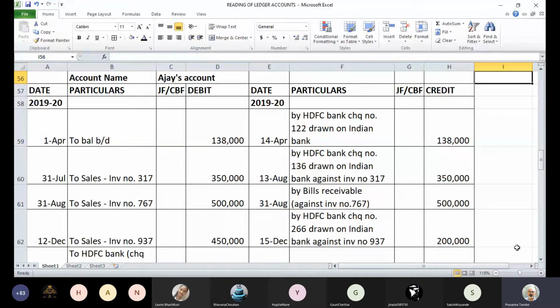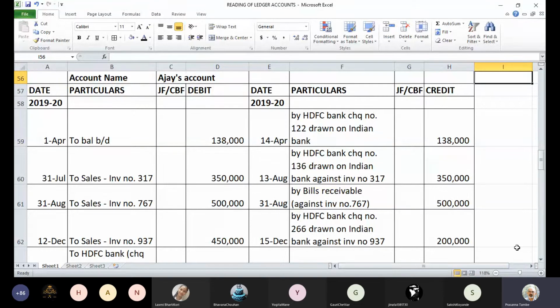Cash sale is never reflected in customer account. It is only credit sale which is reflected in customer account, and we pass the entry customer account debit to sales account. So here on 31st July, you have passed the entry Ajay's account debit 3,50,000 to sales account. The invoice under which the sale is recorded is invoice number 317.